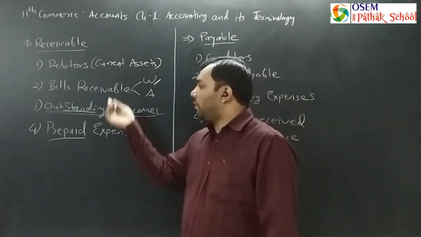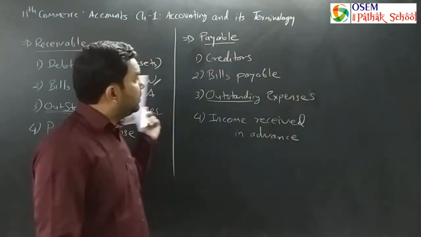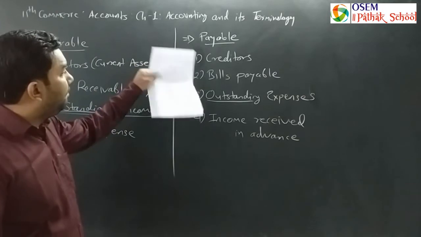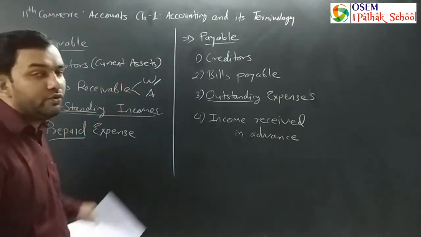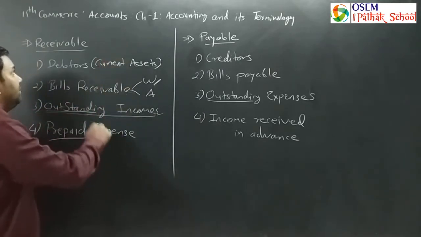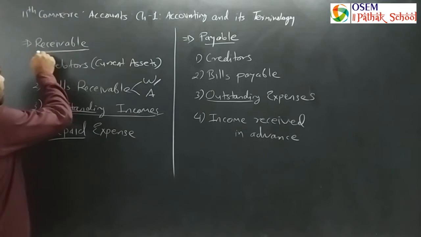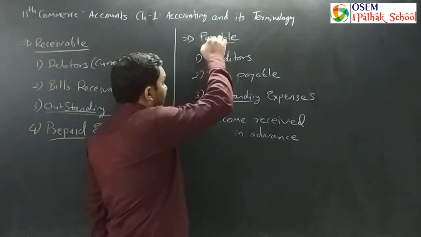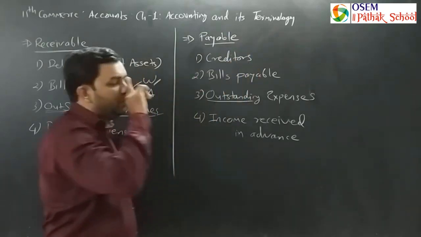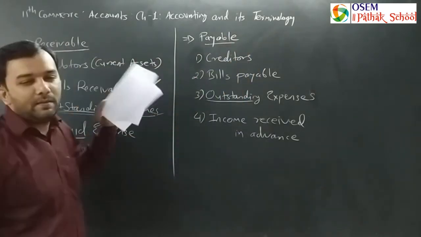So these four are the receivables. And exactly opposite, payable. To all these things we have to pay in future. In these particular four items we have amounts which are receivable in future, and in these particular four items the amounts are payable in future. So these are all the future criteria: receivable, payable.